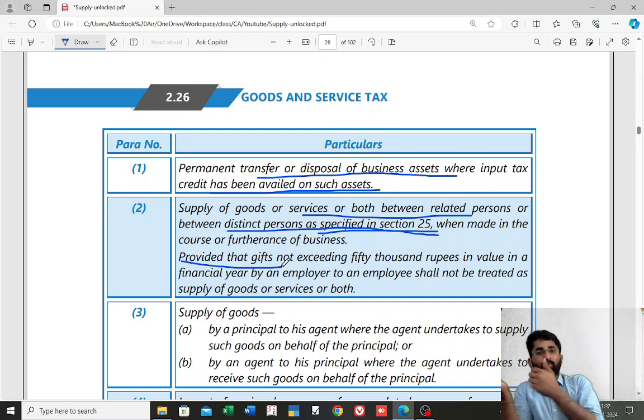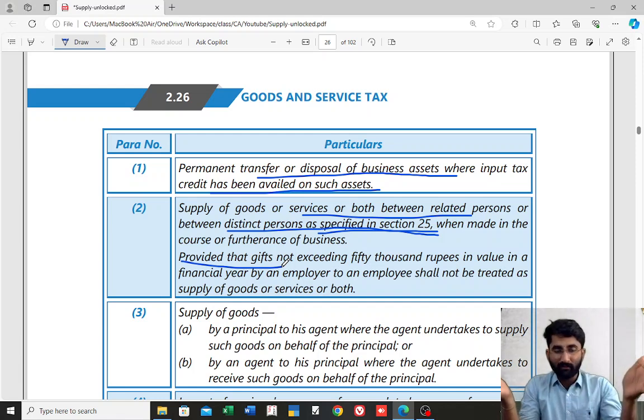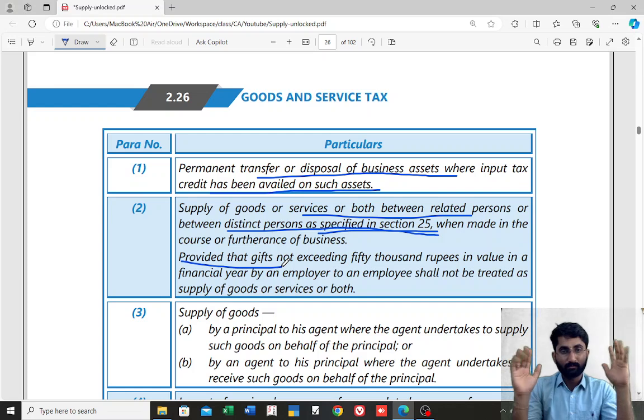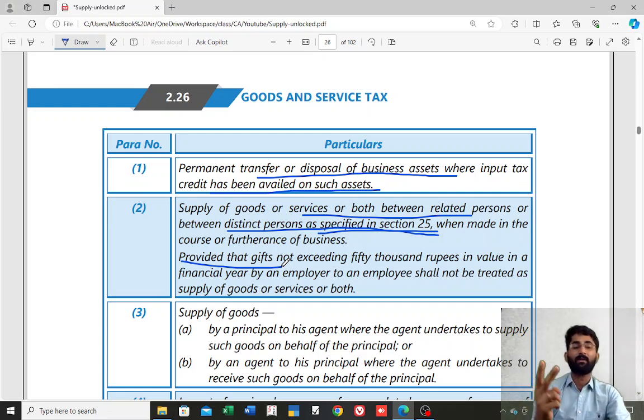They are giving some goods or services worth less than or equal to 50,000 rupees, then it is not supply. If it is more than 50,000, for example 50,001 rupees, that will be considered as supply. Keep this in mind. So that was about paragraph 2. Now paragraph 3, which is about agent, PRA.